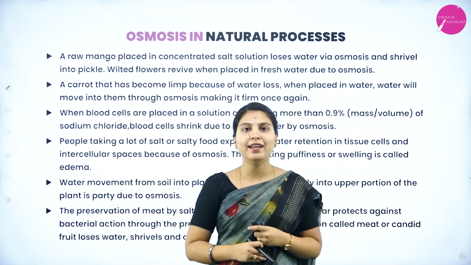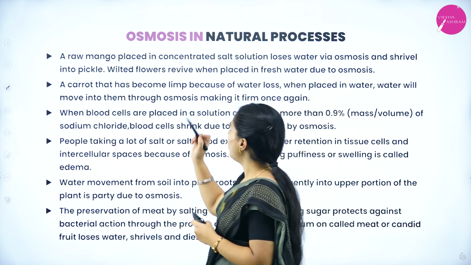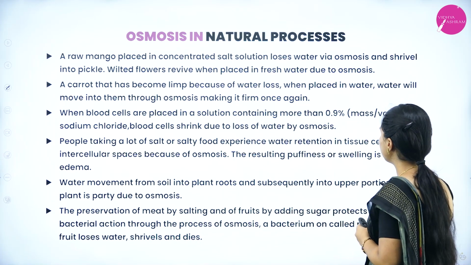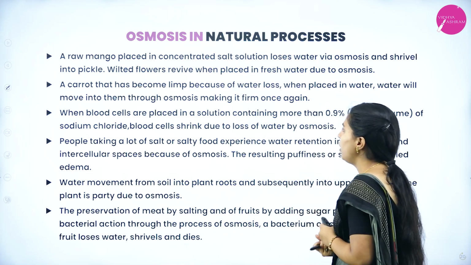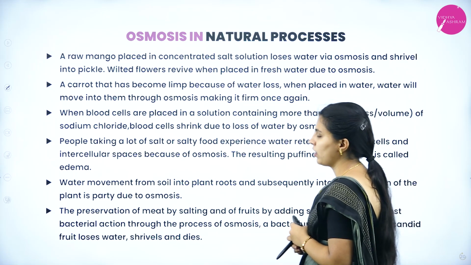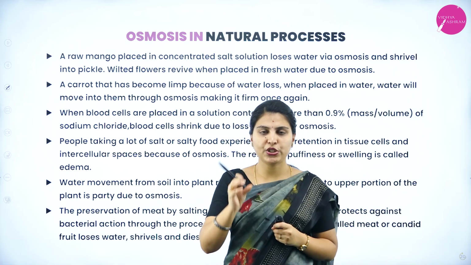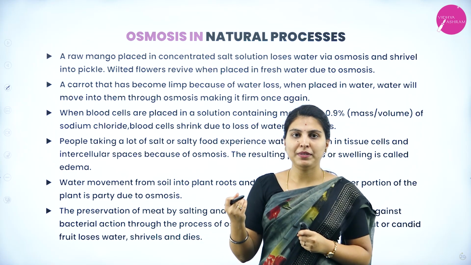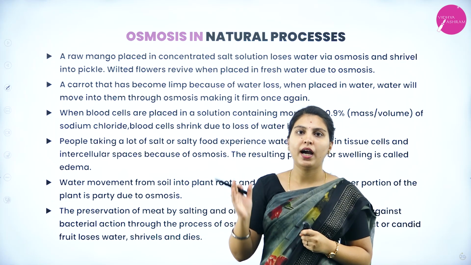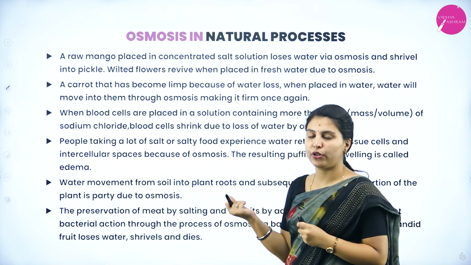Next, osmosis as a natural process. A raw mango placed in concentrated salt solution loses water via osmosis and shrivels into pickle. Wilted flowers revive when placed in fresh water due to osmosis. You know that a raw mango, when placed in salt, will shrivel and become pickle, meaning the movement of particles goes from lower concentration to higher concentration.